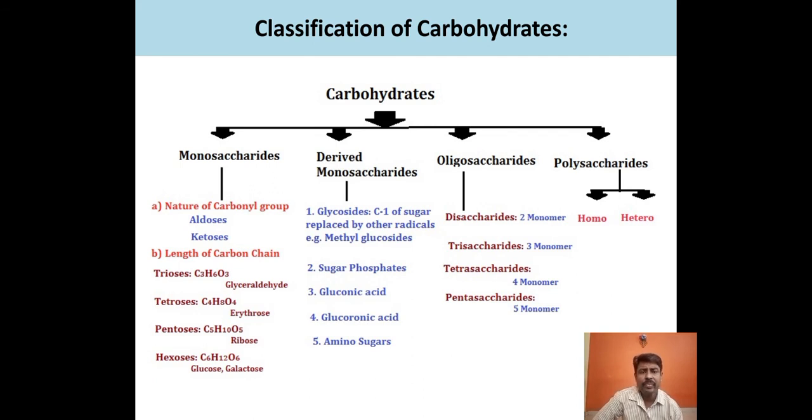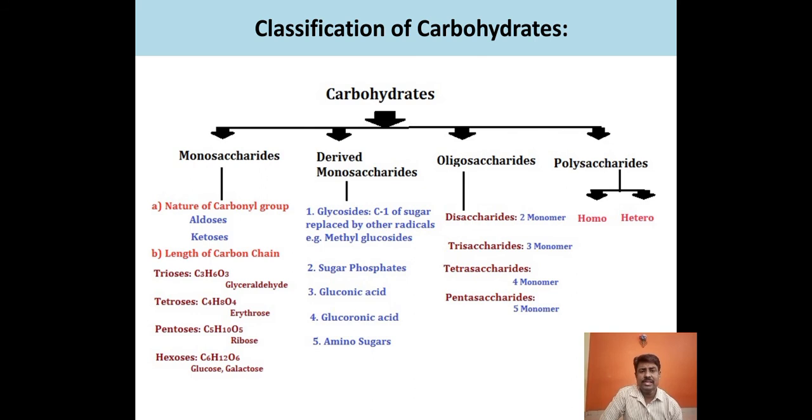Its formula is C3H6O3. The tetroses consist of 4 carbons, the example is erythrose, and its formula is C4H10O4. Pentoses consist of 5 carbons in the structure, the examples are ribose and deoxyribose.